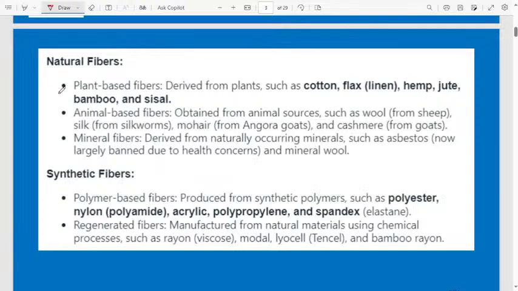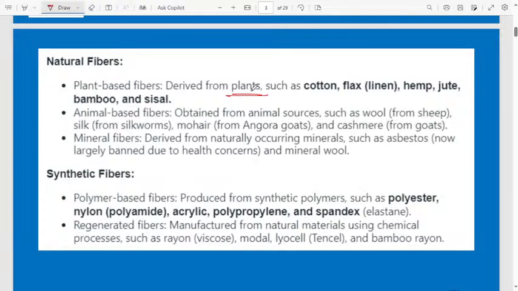Yes, next one. What is the difference between natural fiber and synthetic fiber? Natural fiber means plant-based fiber derived from plant, such as cotton, flax, linen, hemp, jute, bamboo, and sisal.